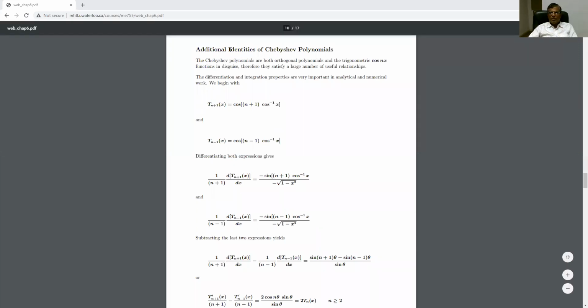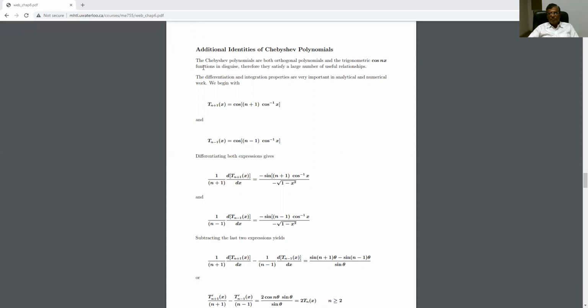I hope this topic is visible to you. The Chebyshev polynomials are both orthogonal polynomials and trigonometric cos nx functions. Therefore, they satisfy a large number of useful relationships. I hope you have got it.